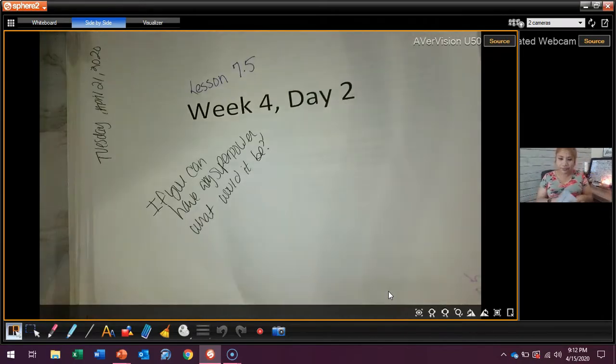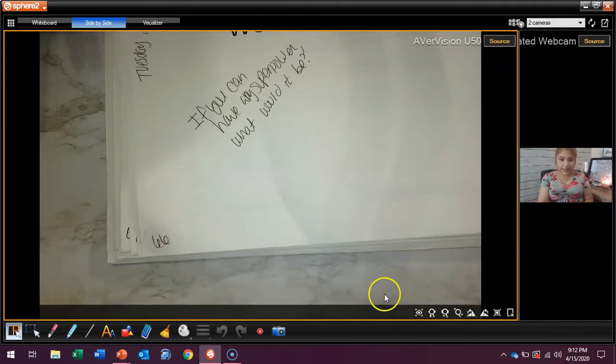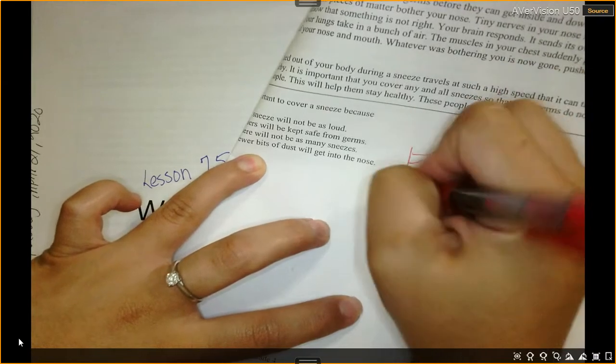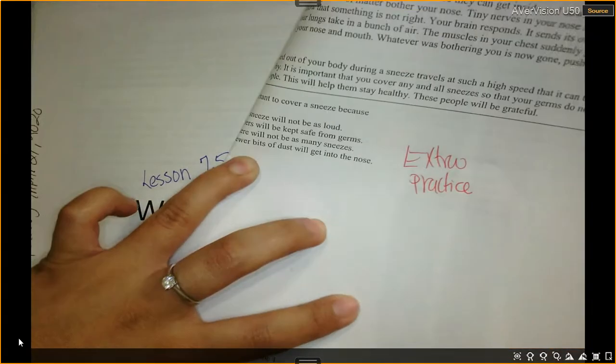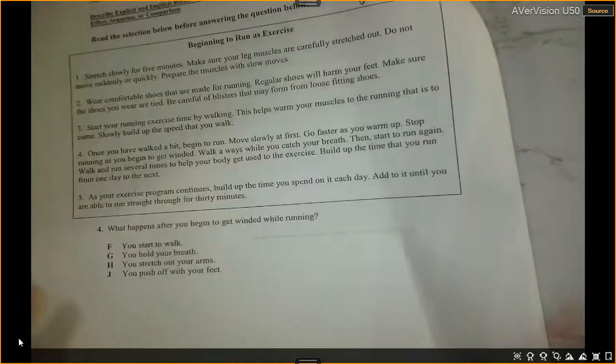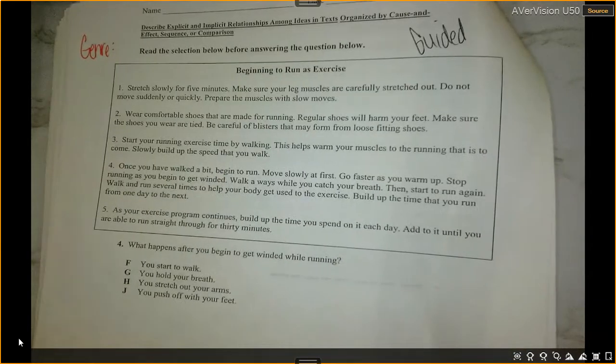So today, we're going to put our calendar to the side. And you are going to need to go to page 66. Okay, so we're going to go ahead and start with page 68. This is the one we're going to do together. 67 is going to be extra practice, and today we're doing page 68. So let's go ahead and get started. I'm going to write here genre. And I know I have to look for print and graphic features.